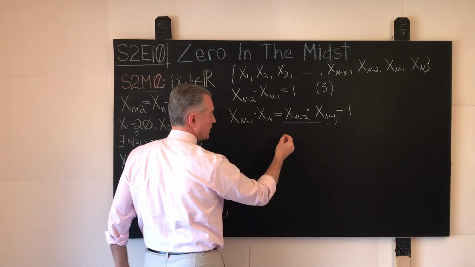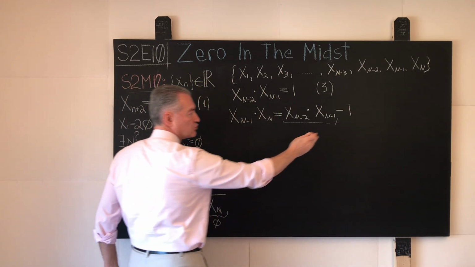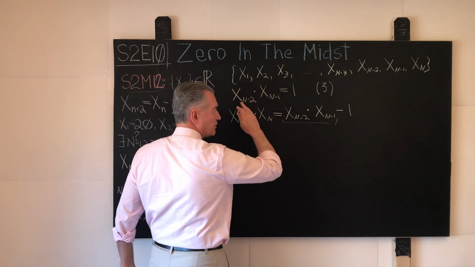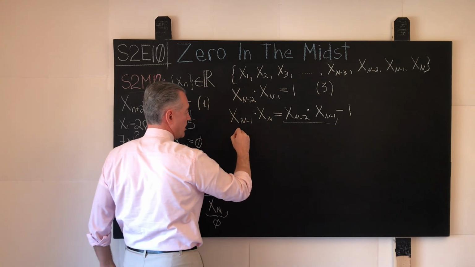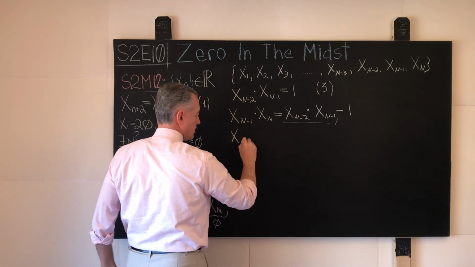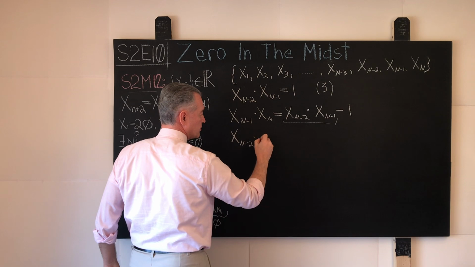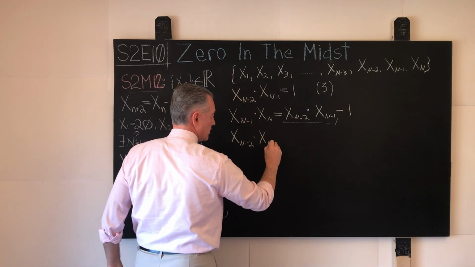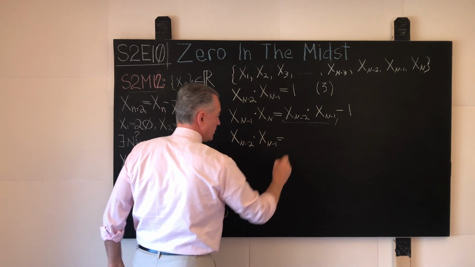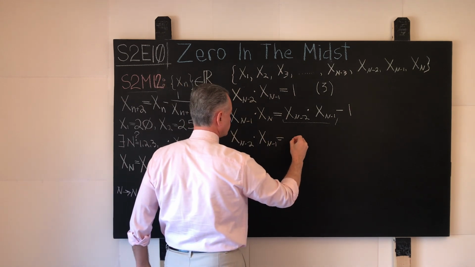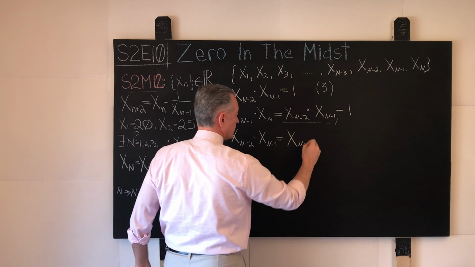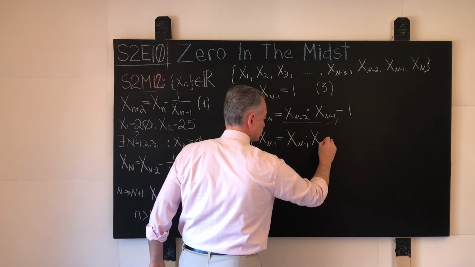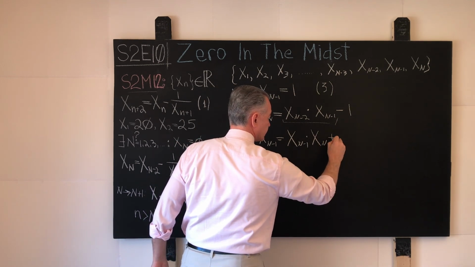Another way to look at it is simply to move this negative one over here and then rewrite this equation the other way. So we will have x sub n minus 2 times x sub n minus 1 equals to x n minus 1 times x sub n plus 1.